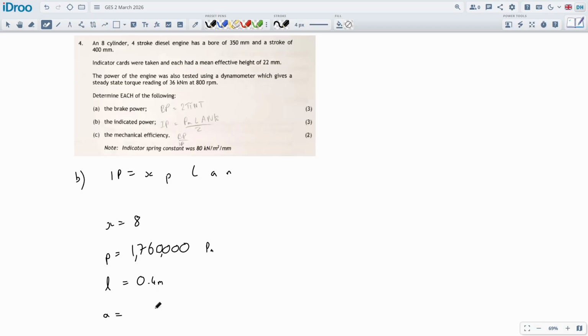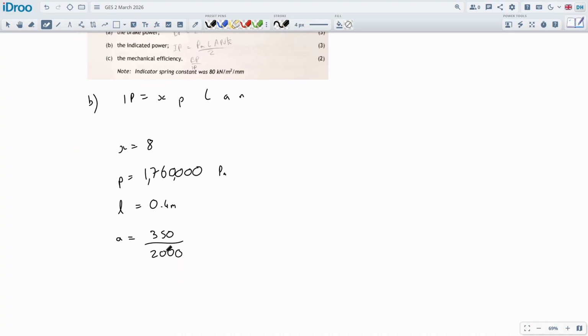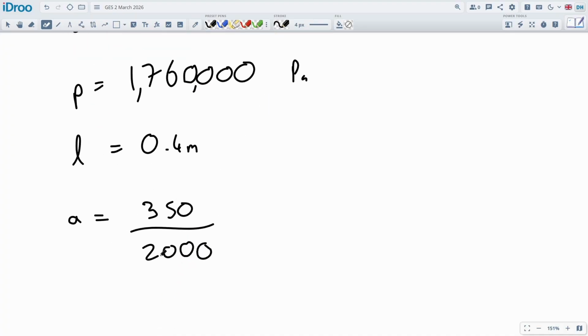And of course, the bore is the diameter. So what we want to do is take this diameter, turn it into a radius, and turn it into meters, square it, and times it by pi. And that's quite a few stages of working, so I'm going to do it quickly. I'm going to take the bore, divide it by 2,000, because the 2 will turn it into a radius. The 1,000 will turn it into meters. So now it's a radius in meters. We square it and times it by pi.